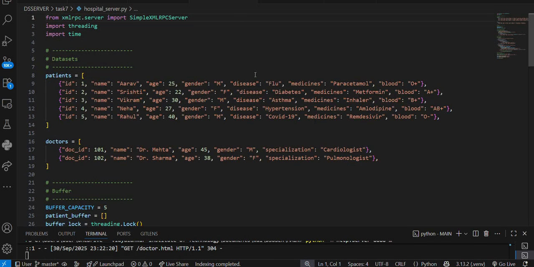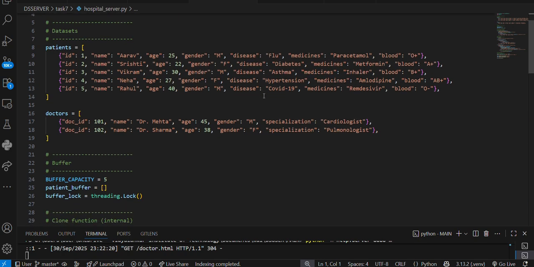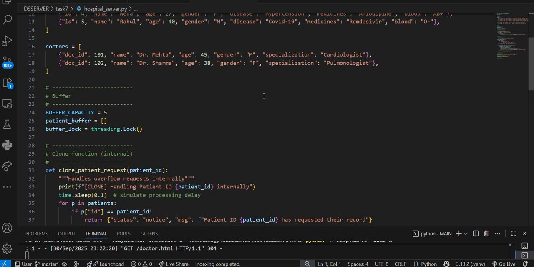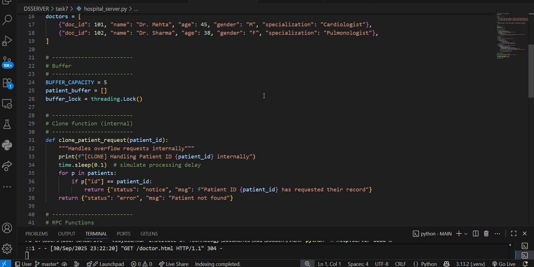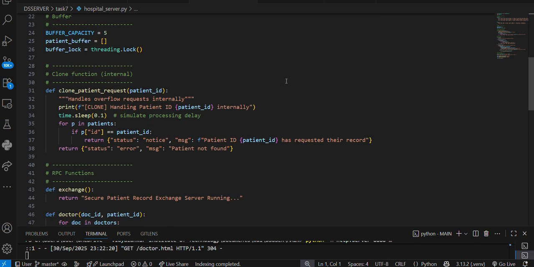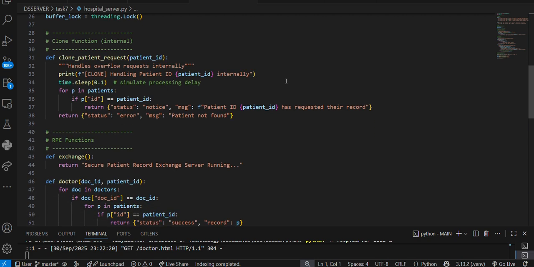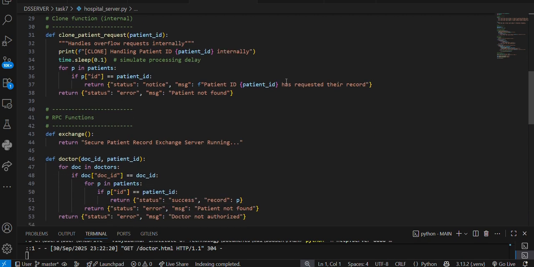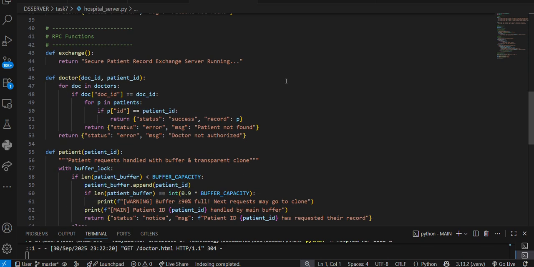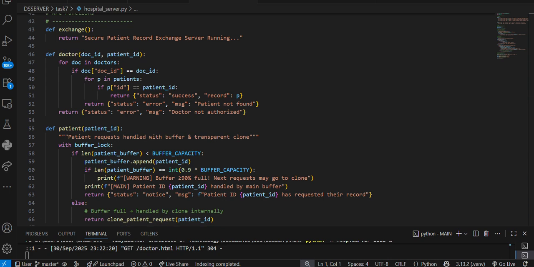We also implemented load balancing for patient query handling using XML RPC. We used a shared buffer of fixed capacity to store patient requests. When the buffer utilization was below 90%, incoming requests were processed by the main server.